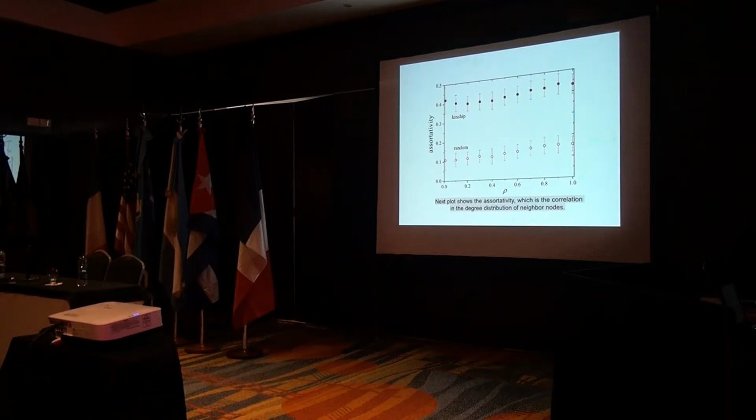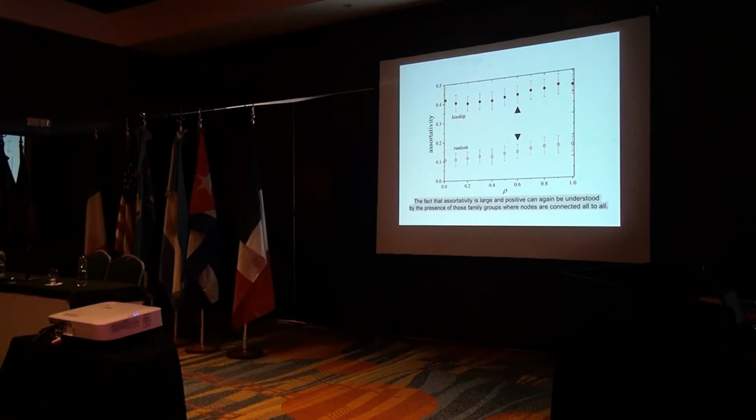The next plot shows the assortativity, which is the correlation in the degree distribution of neighbor nodes. Assortativity is large and positive if nodes with many neighbors are preferentially connected between them, and is large and negative if nodes with many neighbors tend to be connected to nodes with few neighbors. Numerical results show that assortativity is significantly larger for kinship networks than for their random counterparts, much as clustering.